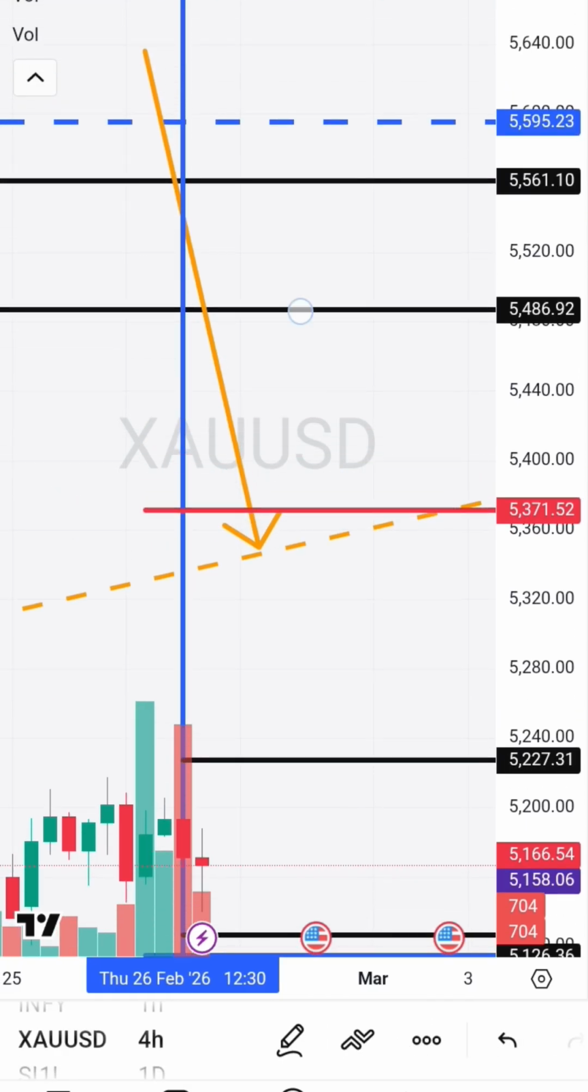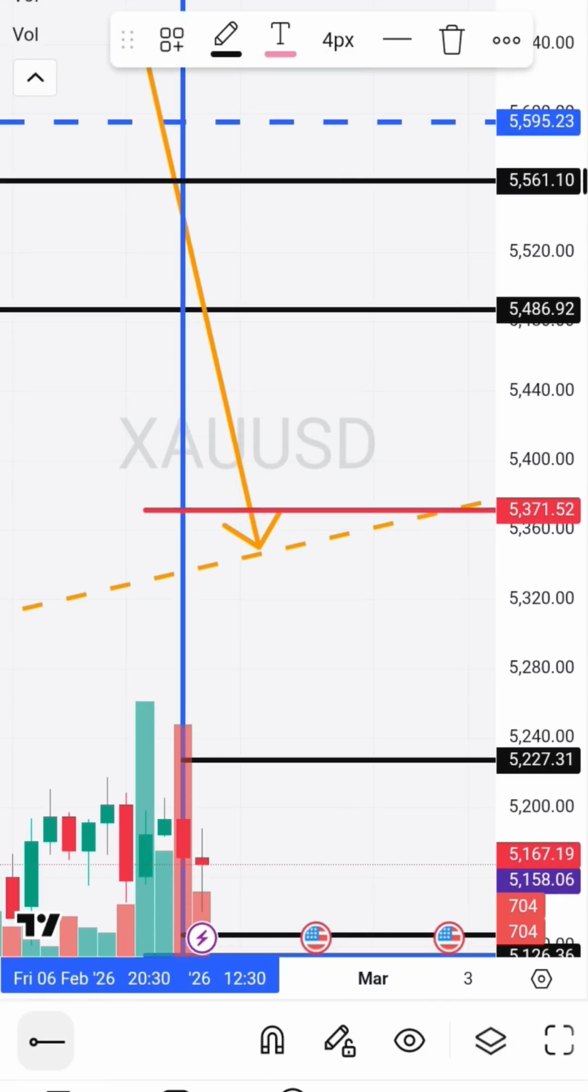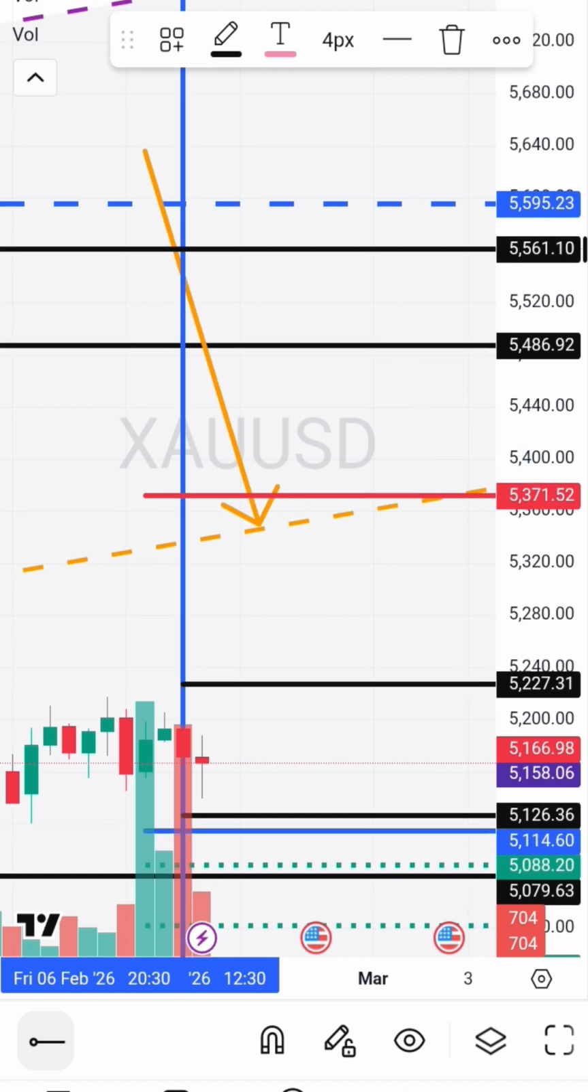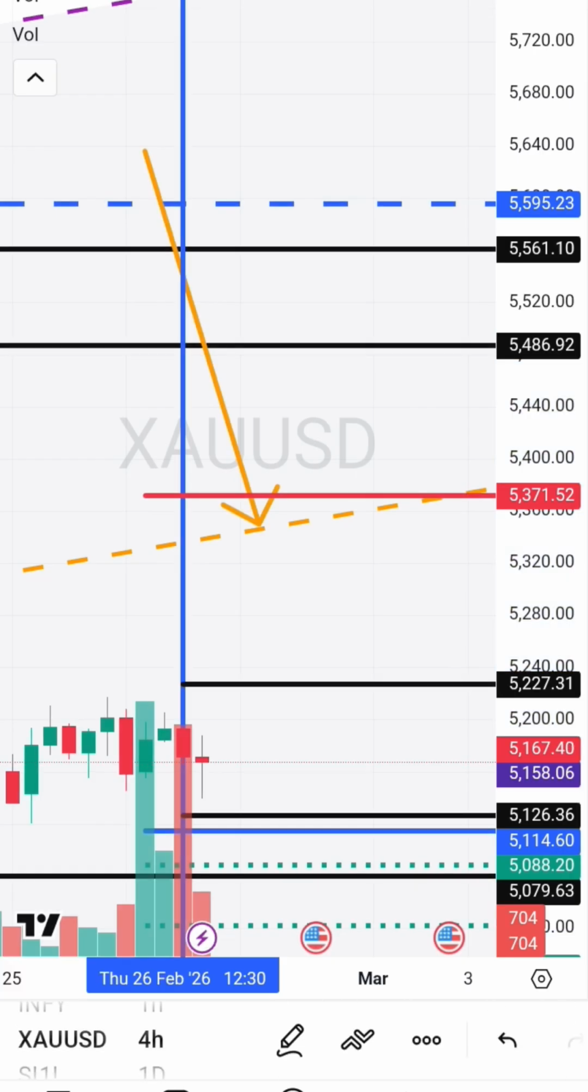Again there is a stop loss hunting line. Definitely whenever the black color stop loss hunting line comes, it will go and touch and test those stop loss hunting levels and will hit all our stop losses. So you have to be very careful.